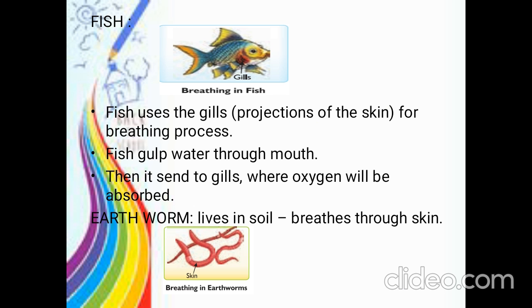When the water reaches the gills, the oxygen will get separated from the water. In this way, the fish will respire. The gills are the small projections of the skin, which can be seen on the side of the fish. Is that clear, children? So, fish will breathe with the help of gills.